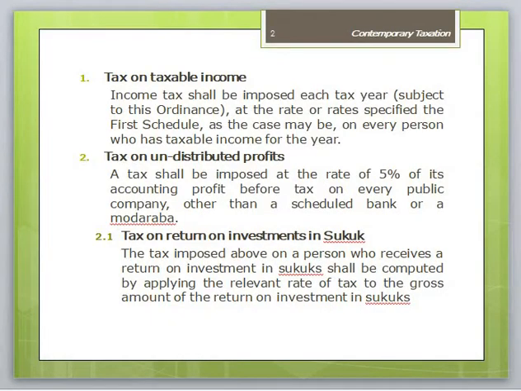Tax on taxable income. Income tax shall be imposed each tax year at the rate specified in the First Schedule, as the case may be. Every person who has taxable income for the year, from the resultant income tax computed, a deduction shall be made for any tax credit allowed to the taxpayer for the year. Taxpayers are allowed more than one tax credit for a year. The credit shall be applied in the following order.